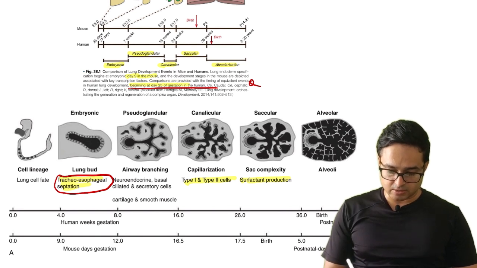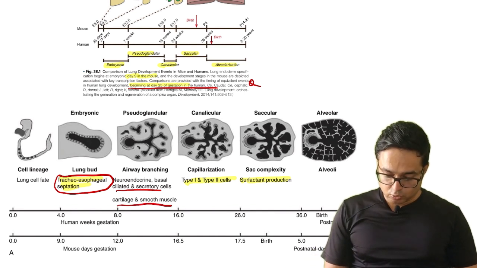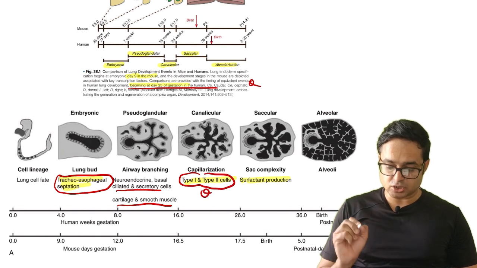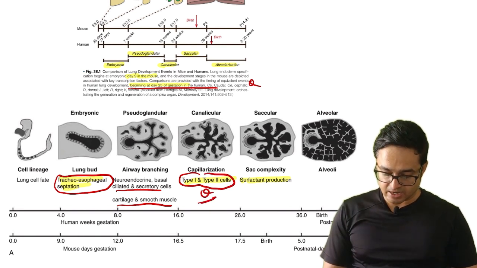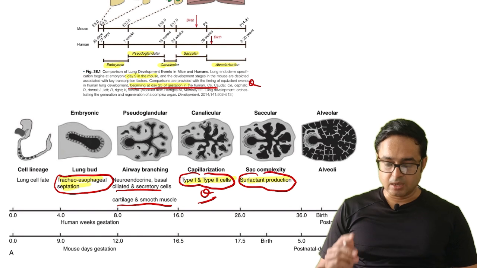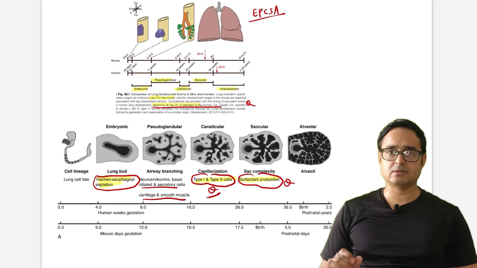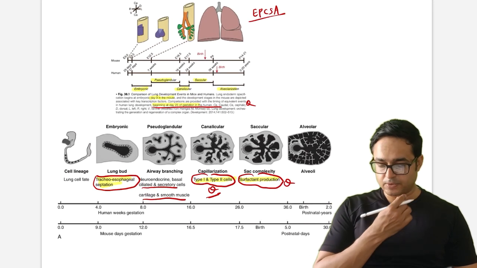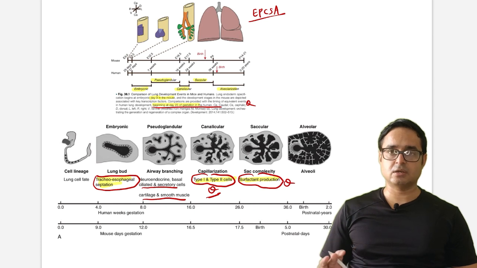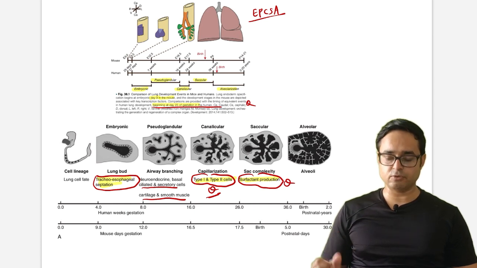Pseudoglandular, which starts from 7 weeks up to 16 weeks: in this phase, basal secretory cells and cartilage and smooth muscle cell formation occur. Canalicular stage: type 1 and type 2 cells are produced. Very much important. Saccular stage: surfactant production is seen. So any problem in the saccular stage leads to surfactant deficiency. These timelines are very important. Just remember them or keep them in a separate notebook. They are revision material for just before the exam.